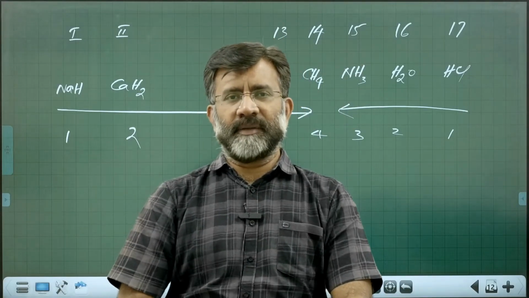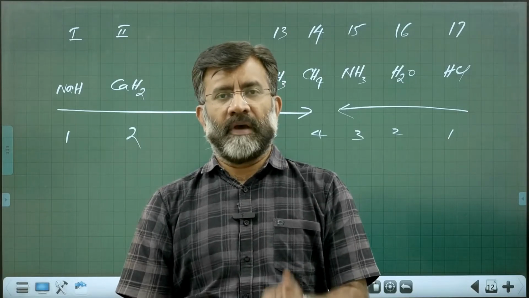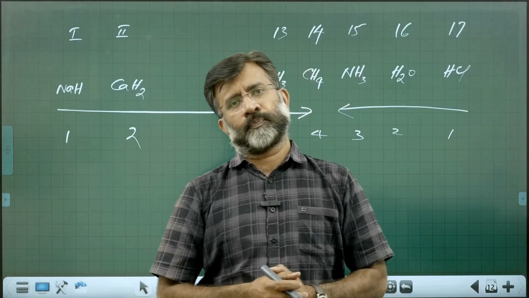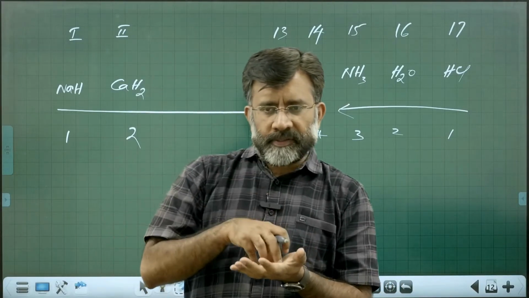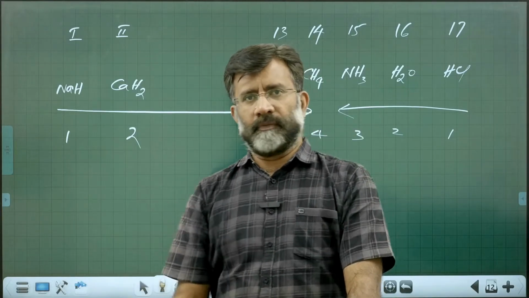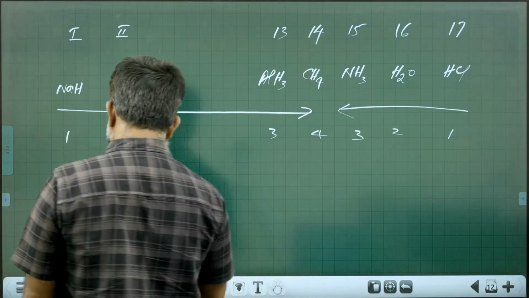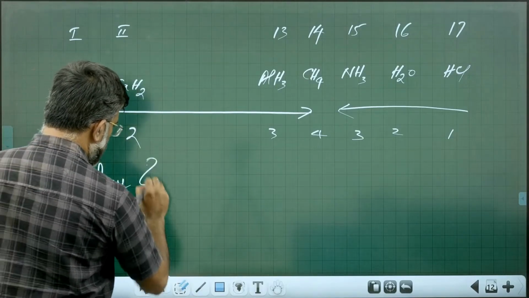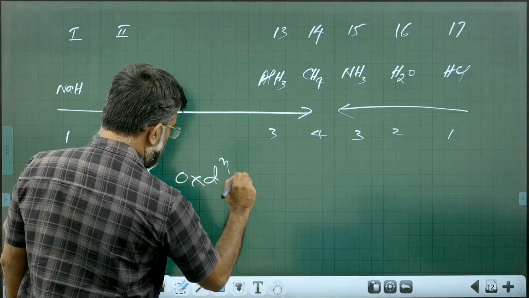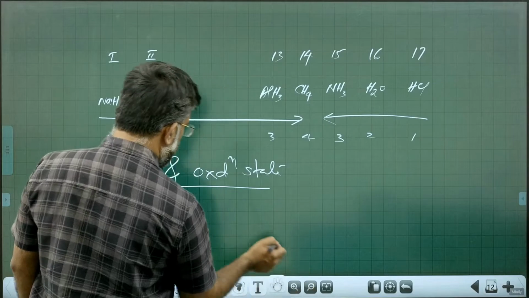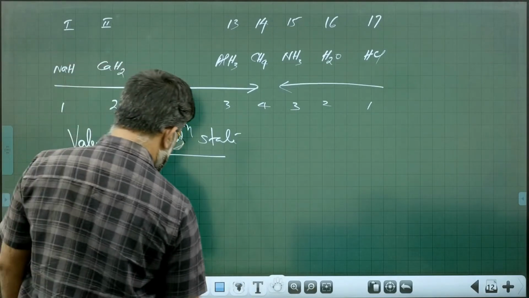So valency means combining ability. Valence electrons means number of electrons in the valence shell. Many times valency and oxidation state are the same, but not always. I'll tell you a very simple example to understand the difference between the two.